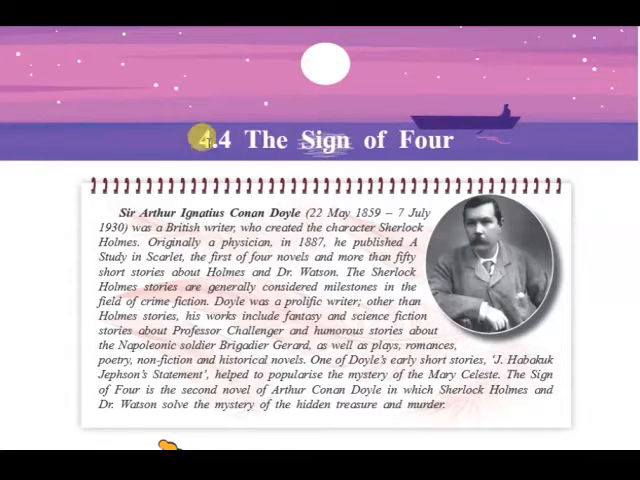In today's lecture we shall be discussing the last and final novel extract, that is 4.4, The Sign of Four. The author of this particular novel is Sir Arthur Ignatius Conan Doyle, born 22nd of May 1859 and passed away on 7th of July 1930. He was a British writer who created the famous character of Sherlock Holmes.